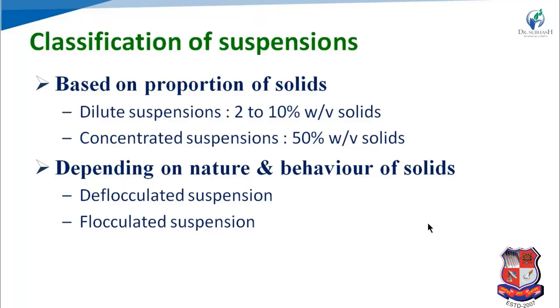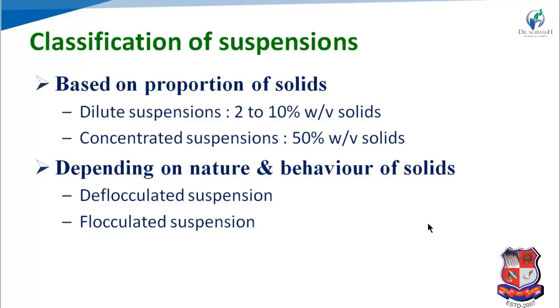Then another one, the flocculated suspension. Here the particles form aggregates, and the aggregation is formed by chemical bridging between the particles. These are known as flocks. So in a flocculated suspension, there is the presence of flocks, which are light and fluffy. Due to that, the particles sediment very fast in a flocculated suspension, and the particles are attached by van der Waals forces between them. Here also aggregation is achieved, and for aggregation we can use a flocculating agent.